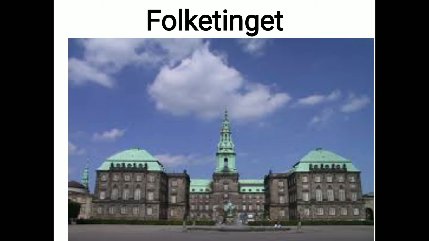It was established in 1849. Until 1953, the Folketing was the lower house of a bicameral parliament called Rigsdag. The upper house was Landstinget. It meets at Christiansborg Palace on the islet of Slotsholmen in central Copenhagen. However, the monarch's role is limited to signing laws passed by the legislature. This must be done within 30 days of the adoption. The Folketing consists of 179 representatives, including 2 from Greenland and a further 2 from the Faroe Islands.